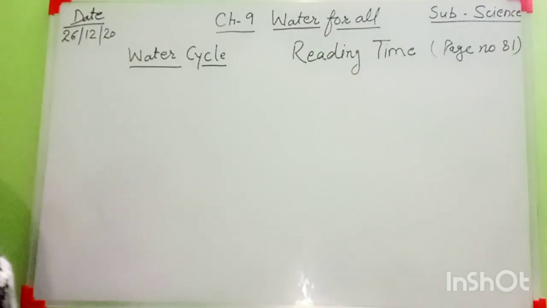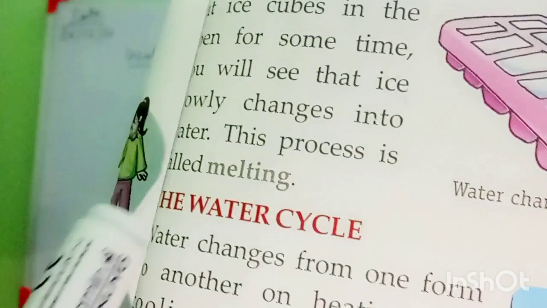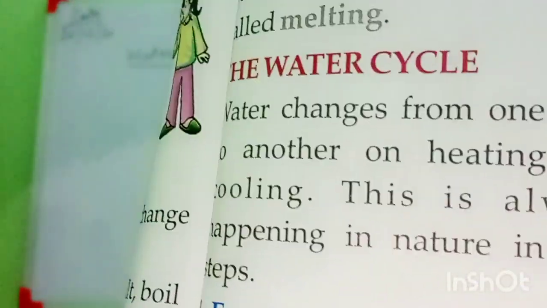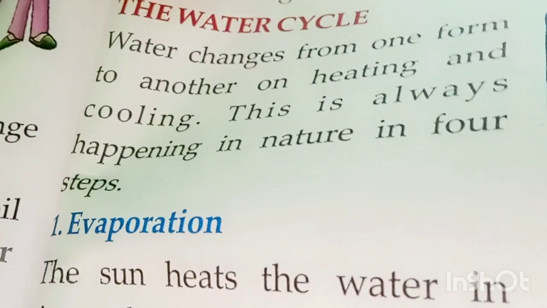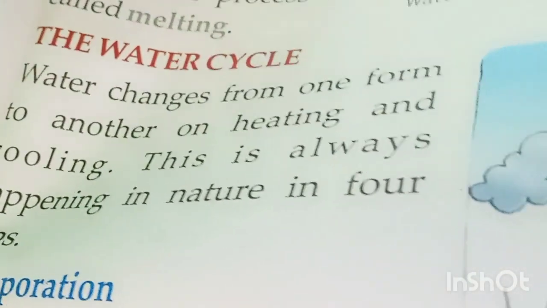First I will start here. The water cycle. This part is the remaining part. So everyone open your book, students. Water cycle. I'm starting from here.